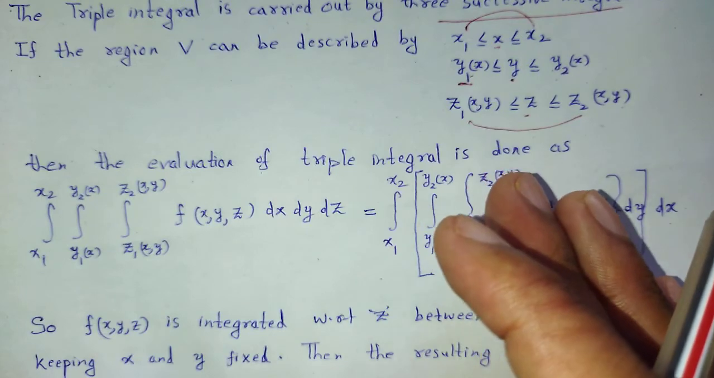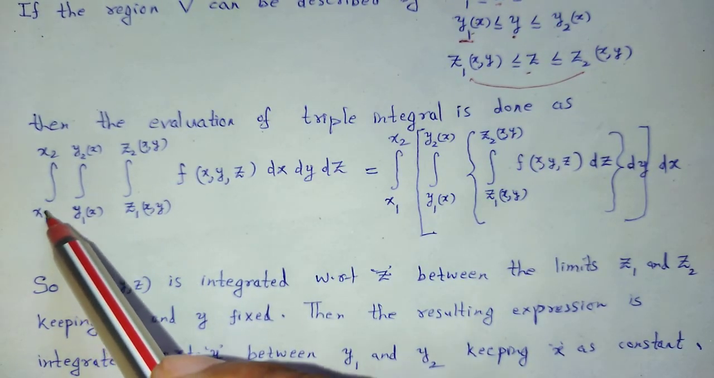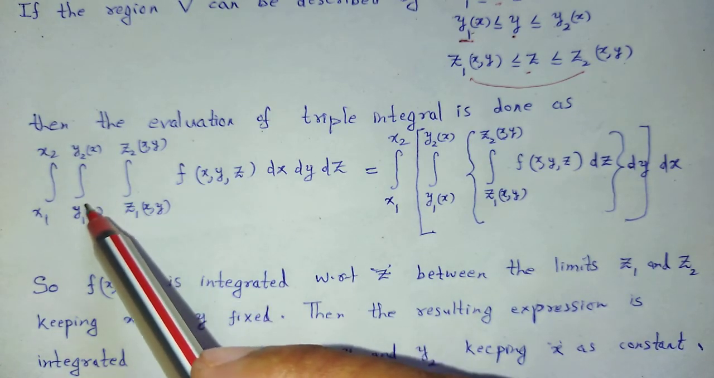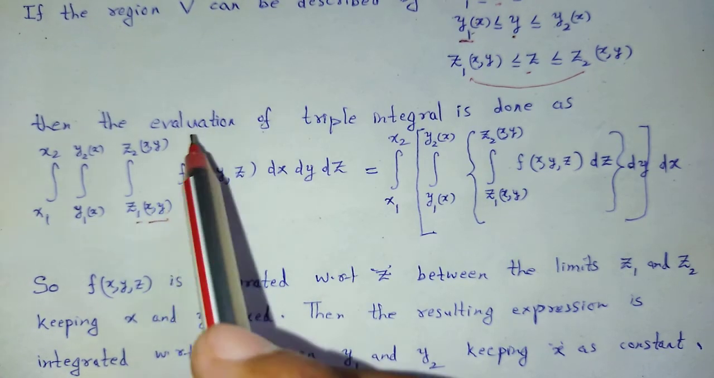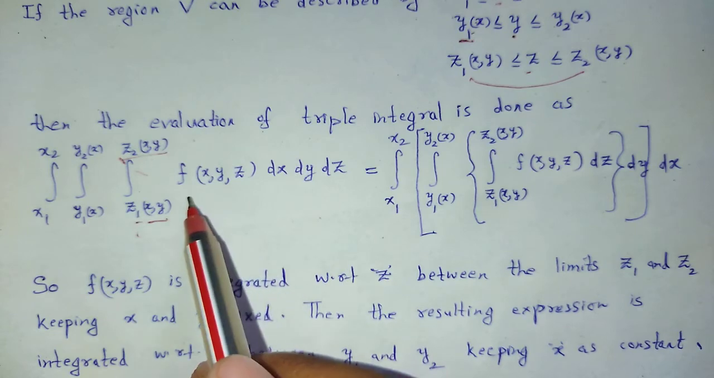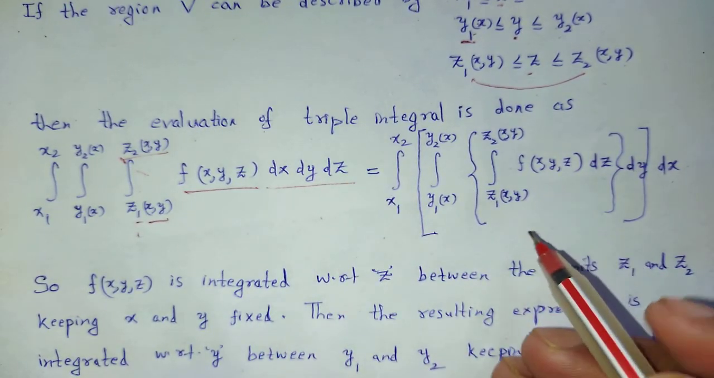then the evaluation of the triple integral is given as the limit of x from x1 to x2, the limit of y from y1 to y2, where y is a function of x, and the limit of z from z1 to z2, where z is a function of x and y, of f(x, y, z) dx dy dz. How to solve that? Well, first